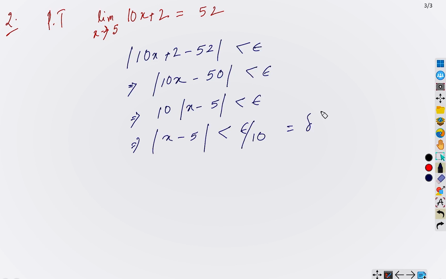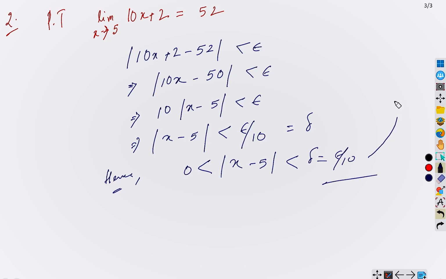Same method, we will choose this equal delta, and hence we obtain, therefore it is true, right? Yeah. Now let's try some different problem. Let's take this one.